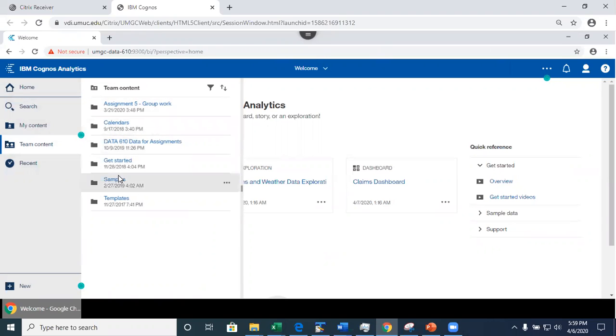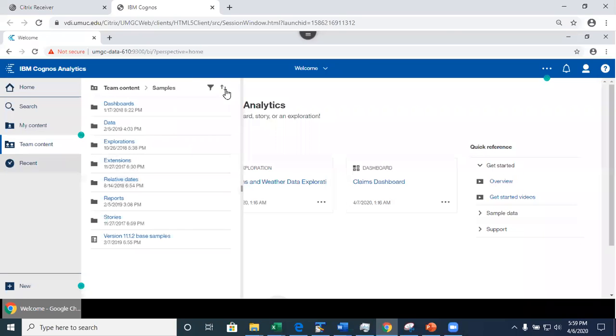Here, there is a folder called samples. It was pre-installed, and you have run privilege on this folder. Run privilege means that you can preview and open any data that is in there, you can copy the data to your personal area, and you may run any dashboards that are in here as samples, right? You cannot write anything to it, but you can do this.